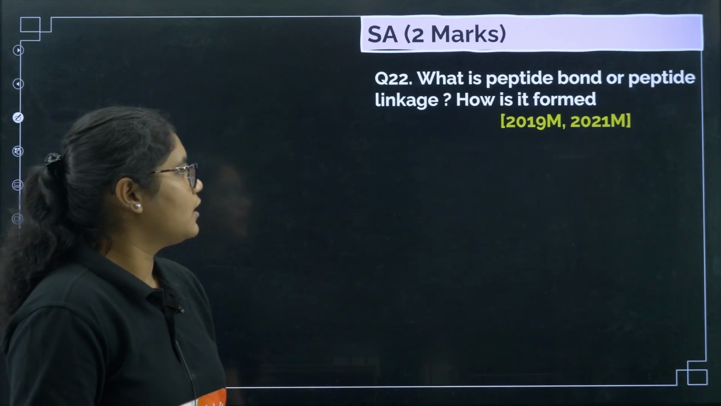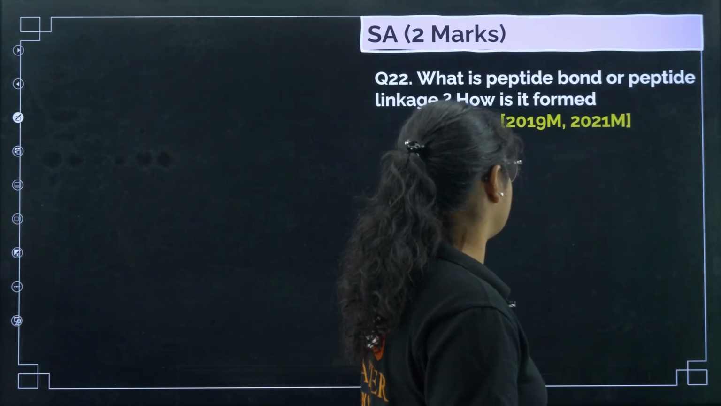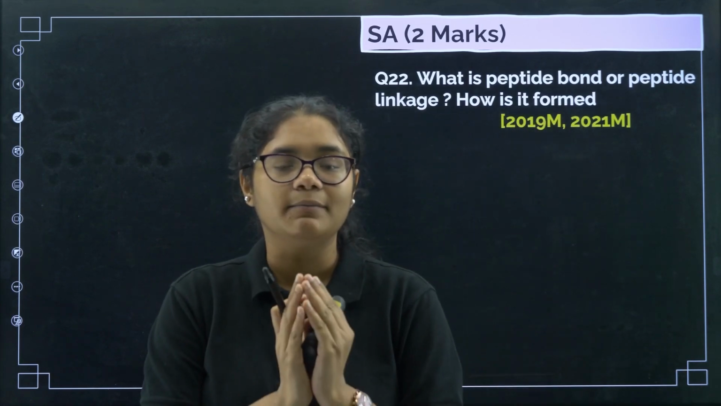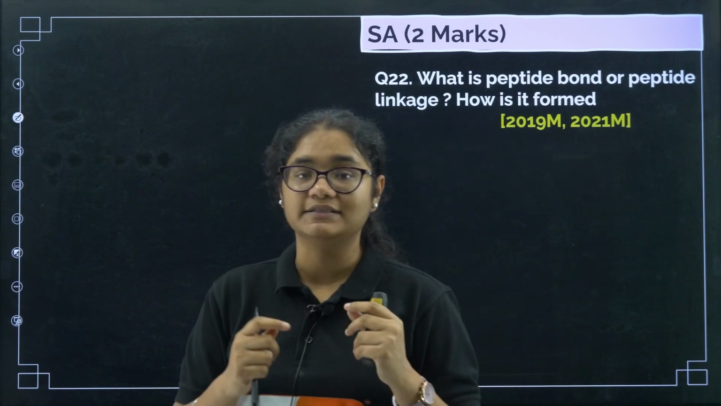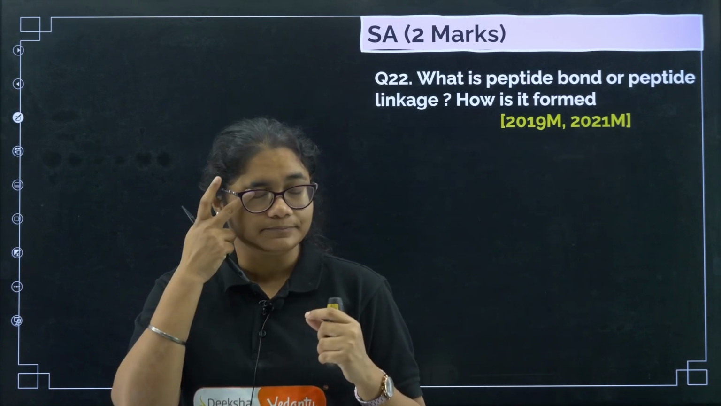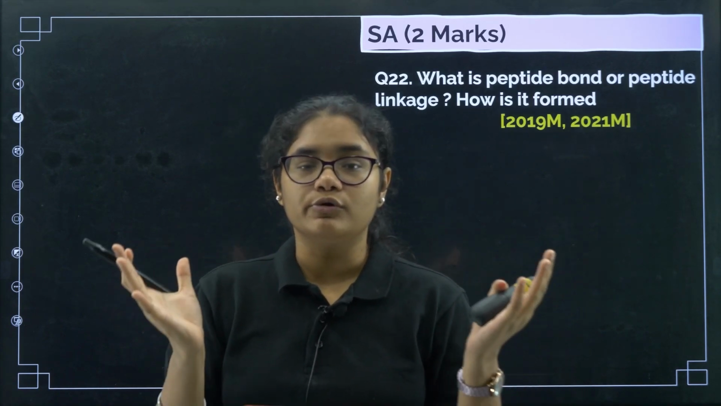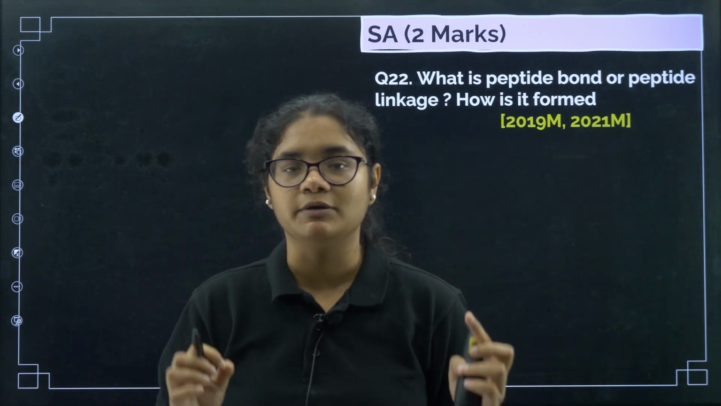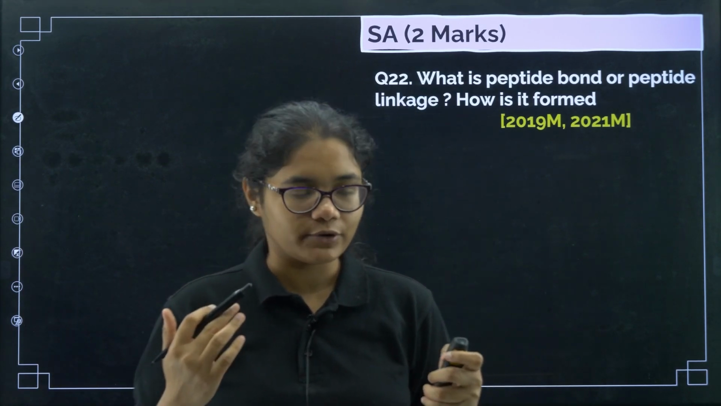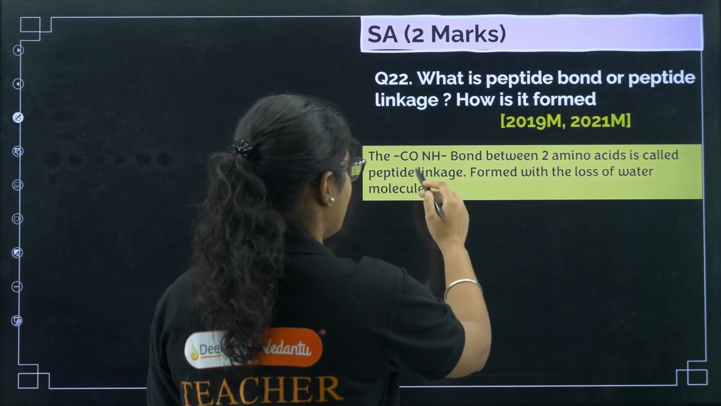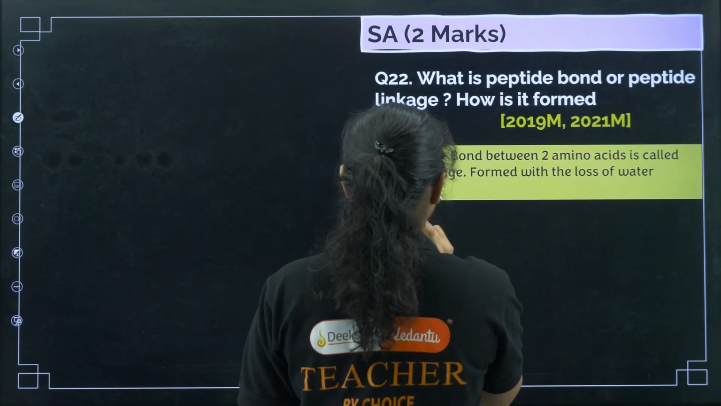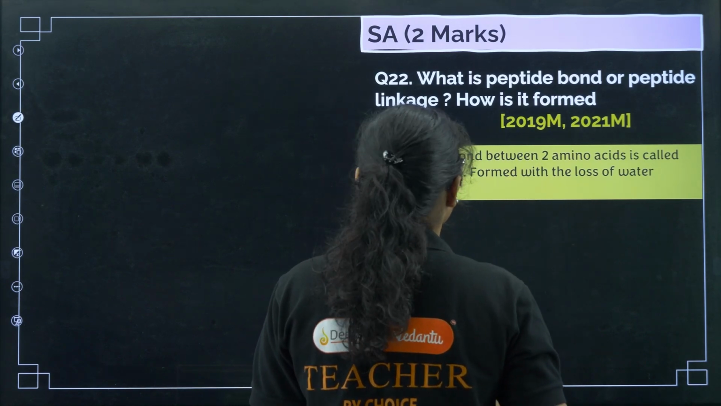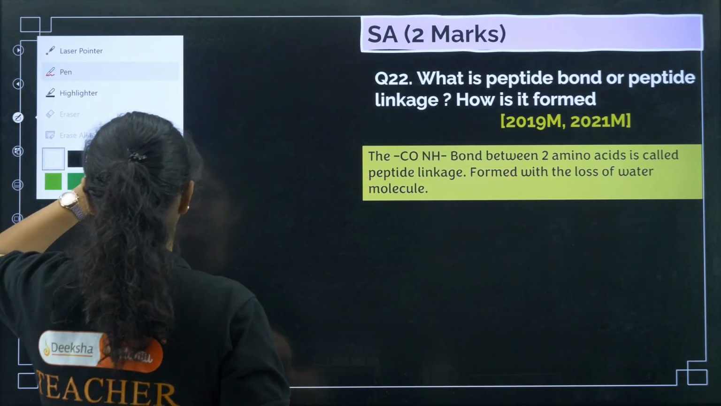Next question, how is a peptide bond or peptide linkage formed? When 2 amino acids are there, they are linked just like 2 monosaccharide units are linked by a glycosidic bond. Similarly, 2 amino acids will be linked by a peptide bond, okay. So the CONH bond between 2 amino acids is called a peptide linkage, formed with the loss of a water molecule, okay. Now if you want to show, you can draw it and show the structure also.